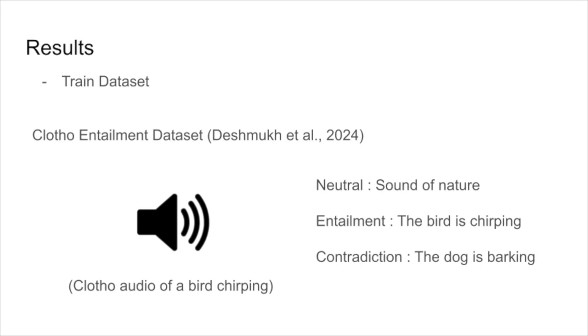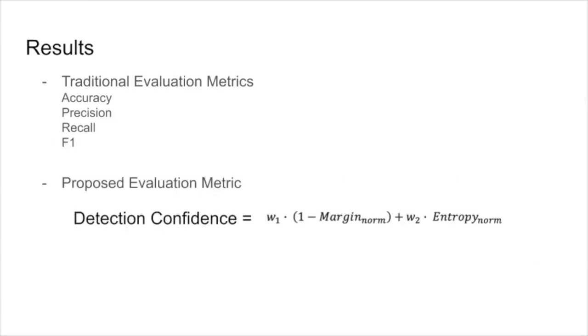Here we provide experimental results. To train the classifier models, we use the Clotho entailment dataset. This dataset was extended from the Clotho audio dataset, leveraging LLMs to generate different language prompts for each audio, labeled as neutral, entailment, or contradiction. Here are the metrics we use to evaluate our hallucination detector model. We use traditional evaluation metrics such as accuracy, precision, recall, and F1. We also use detection confidence, the newly proposed metric.